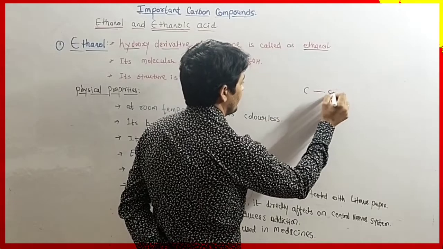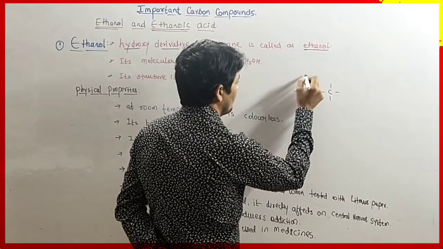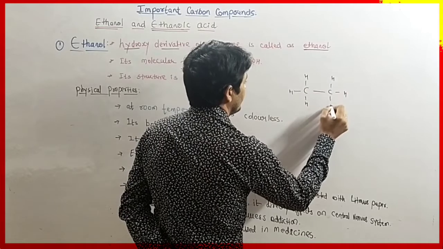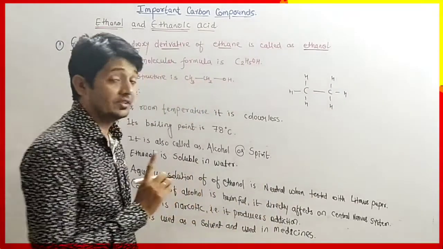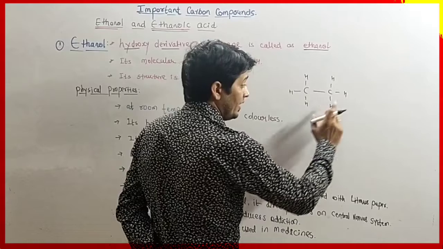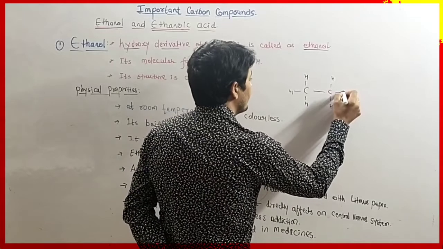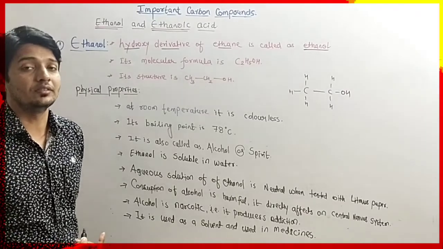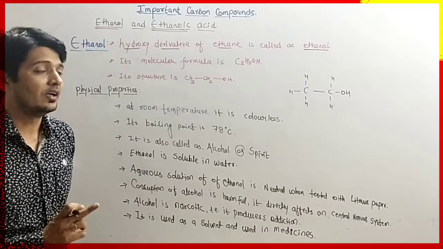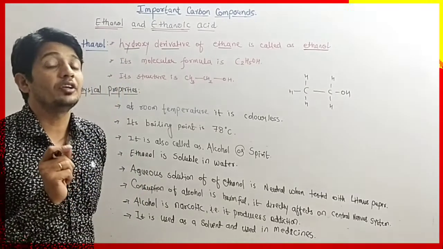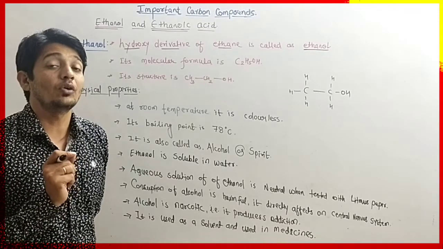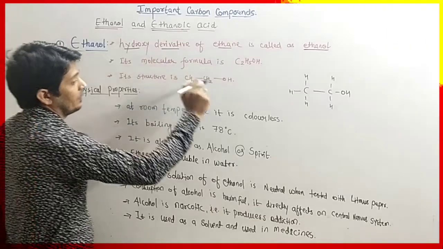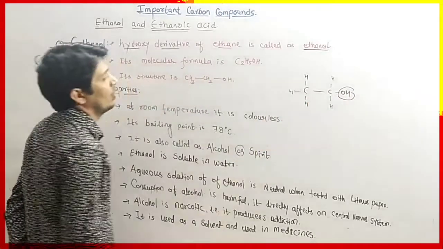This is ethane. Its formula is CH3-CH3, that is C2H6. If one of the hydrogen atoms gets replaced by an OH group, then it is called ethanol. Instead of the suffix E, we use the suffix OL. That is all. So it is the hydroxy derivative of ethane.